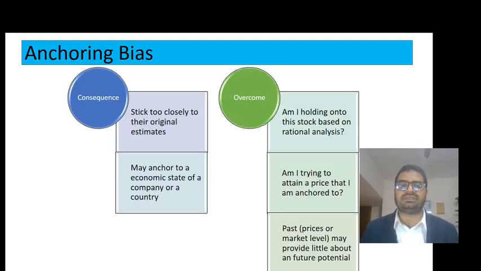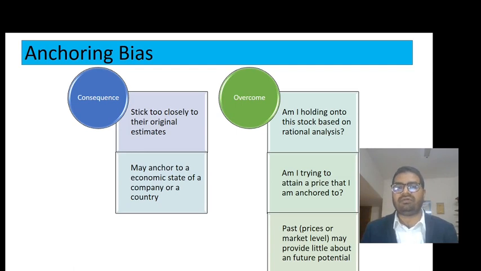When people suffer from anchoring bias, they stick too closely to their original estimate, but their original estimate might not be right at this time. They may anchor to the economic state of a company or country. For example, you anchor to a company when it was doing very good, but subsequently some other events or forecasts might show that the company is going to do comparatively poorly or worse in the present scenario or in the future, but you are anchored to a good time.